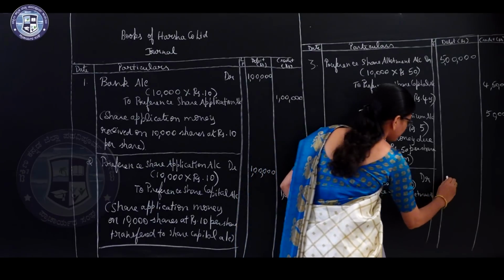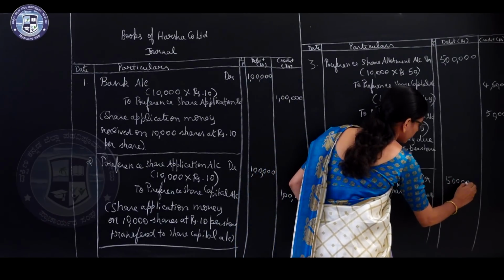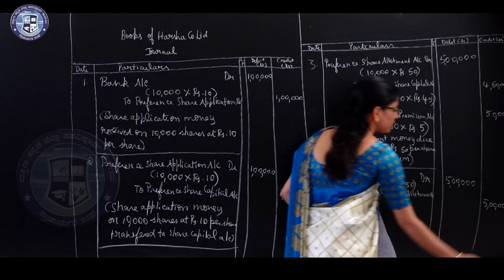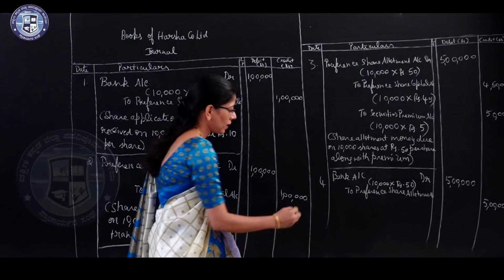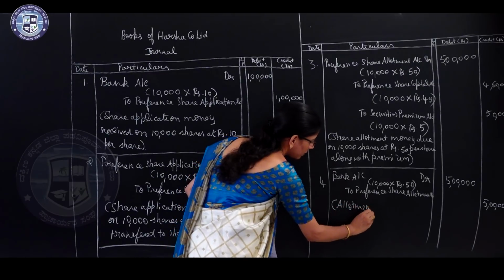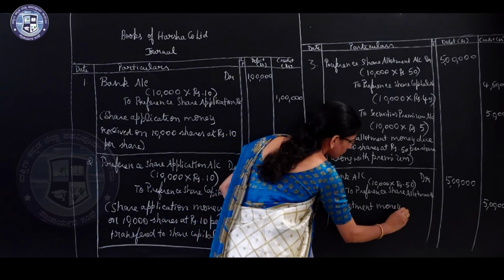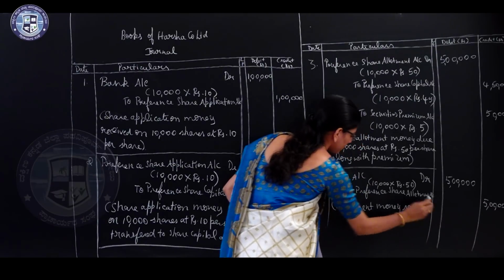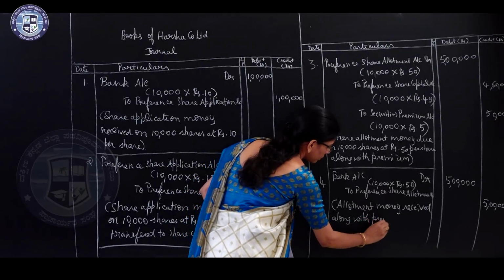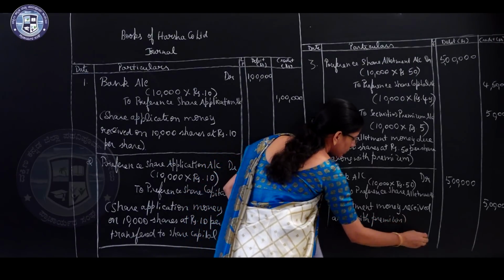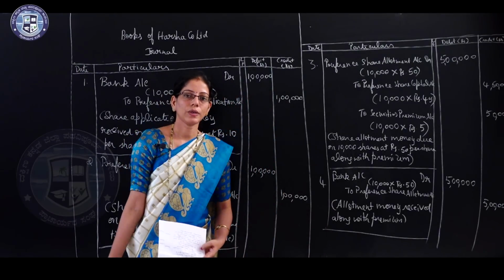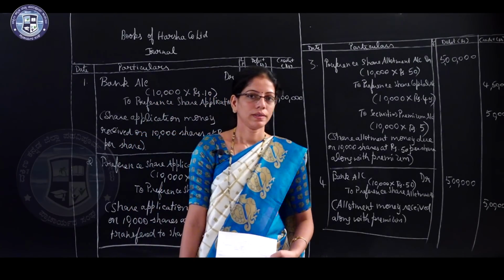So here company received 5 lakh rupees. Write the narration. Allotment money received along with premium.